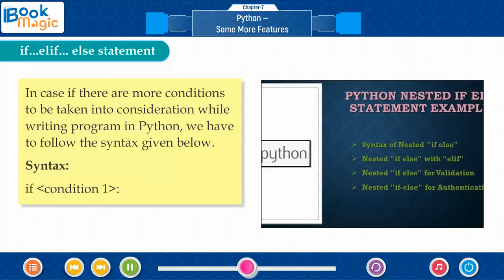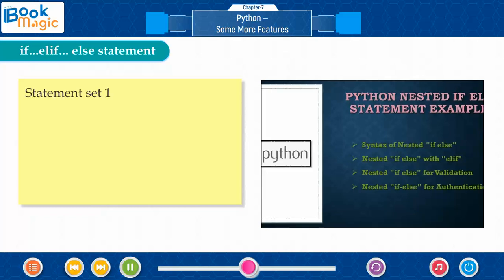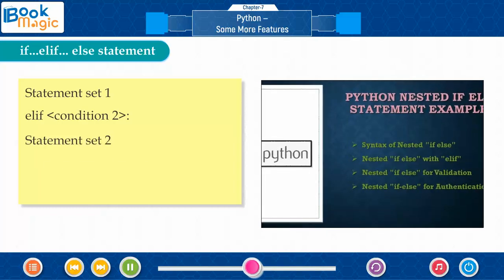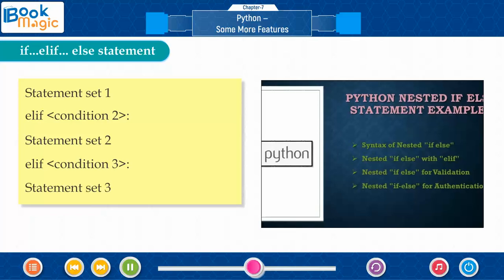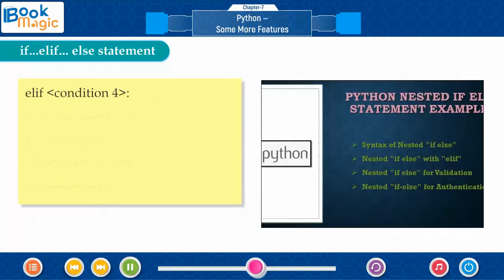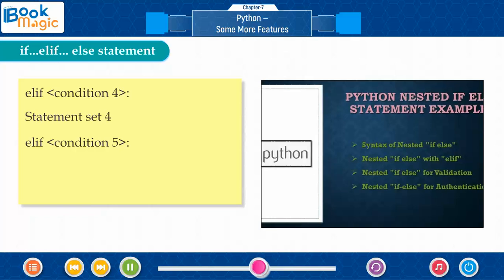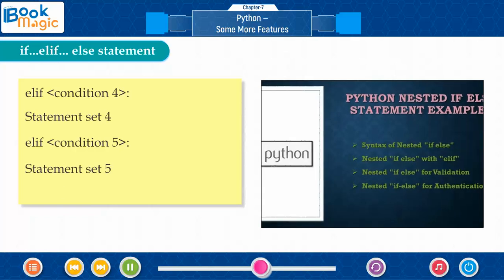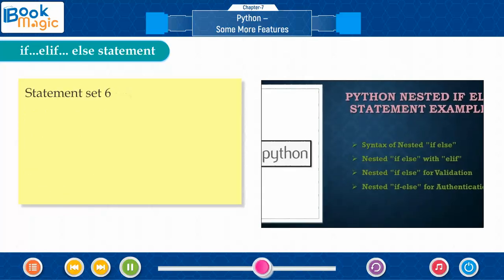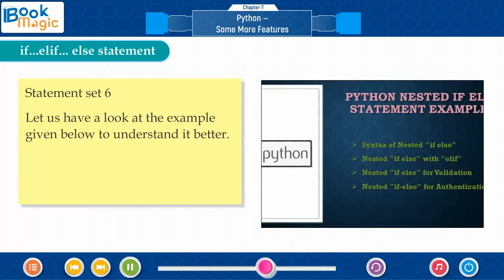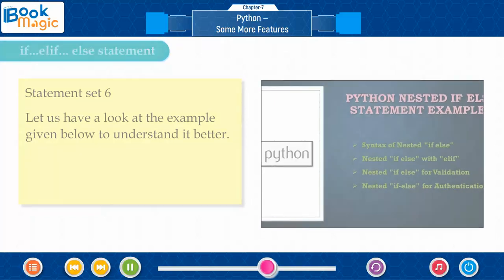Syntax: if condition 1, statement set 1. Elif condition 2, statement set 2. Elif condition 3, statement set 3. Elif condition 4, statement set 4. Elif condition 5, statement set 5. Else, statement set 6. Let us have a look at the example given below to understand it better.